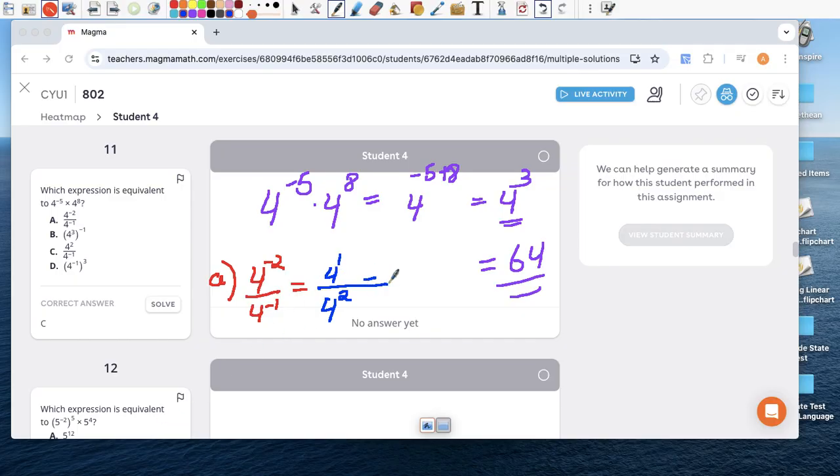And if you continue here and expand on the numerator, I just have 4, and the denominator I have 4 times 4. This and this can be simplified, and I actually get 1/4. 1/4 is nowhere near 64, so A is gone.